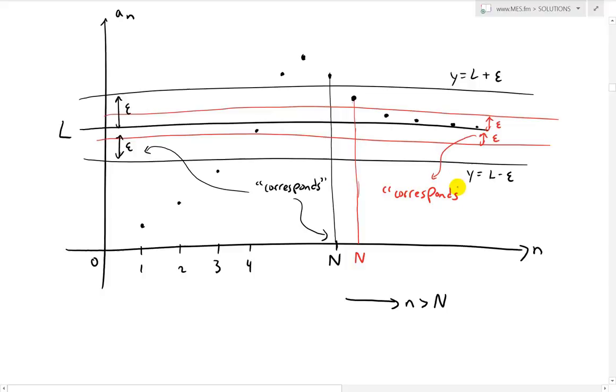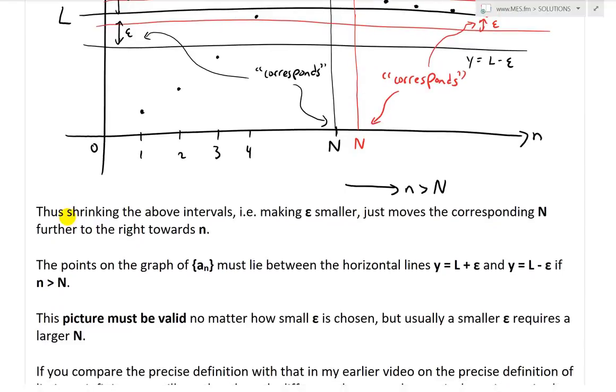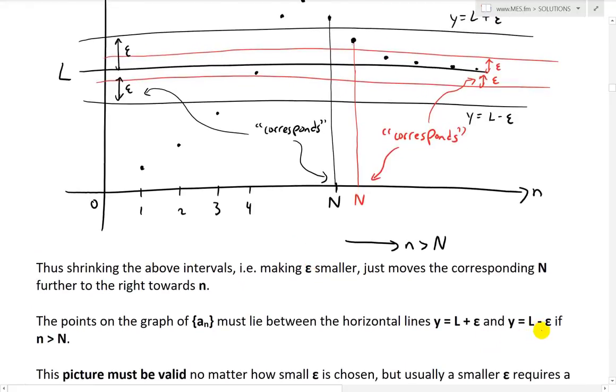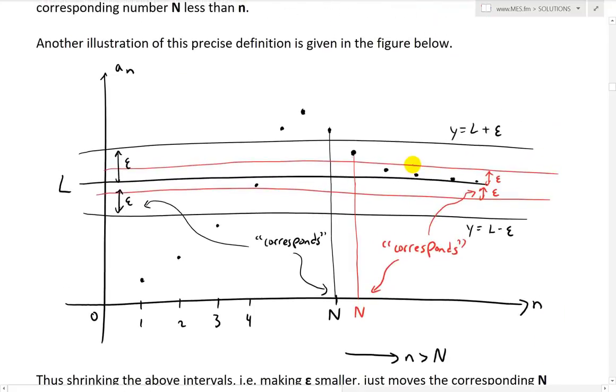So this corresponds to this one over there, or these correspond to each other. Flip the arrow around. Thus shrinking the above intervals, i.e. making epsilon smaller, just moves the corresponding N further to the right, towards N over there. And the points on the graph a_n must lie between the horizontal lines y equals L plus epsilon and y equals L minus epsilon if n is greater than N, as I just illustrated there.